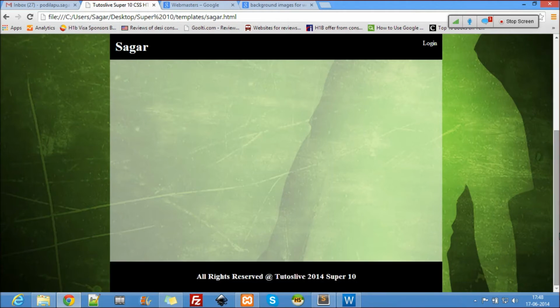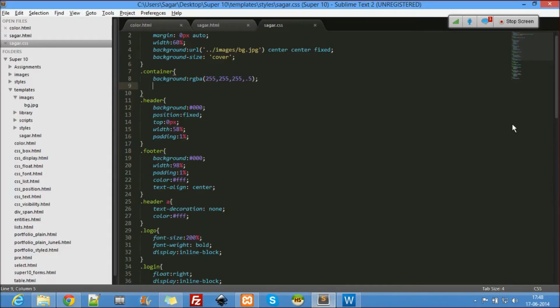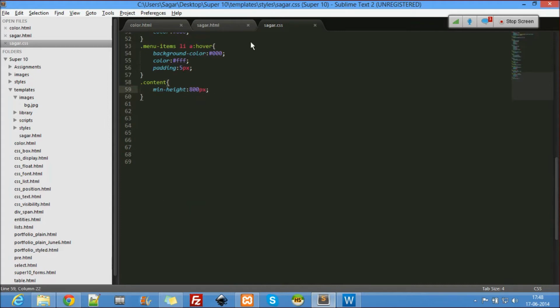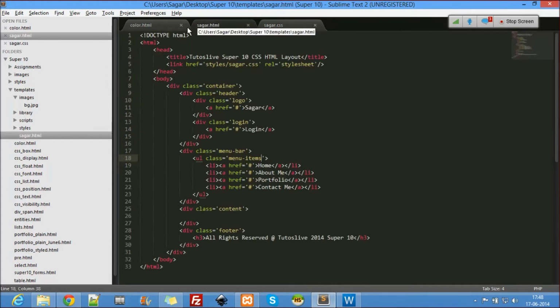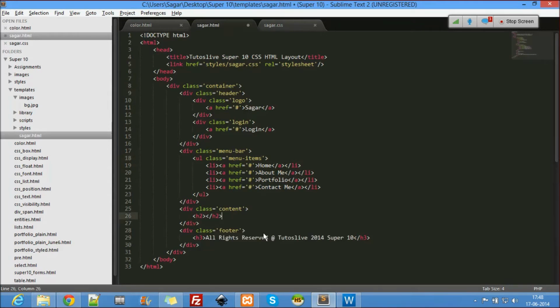Right? So let me just fill some content here. Okay, home. Let's call it home, and let me just fill some content. I have given a minimum height to the content here. Okay, let me just scroll down here. This is the minimum content. Let me just start filling the content here. So home page, here's the content, h2. Hi, I am Sagar, the tutor.